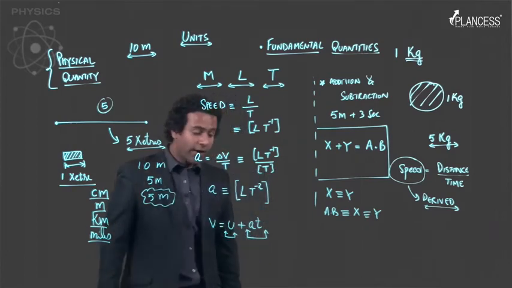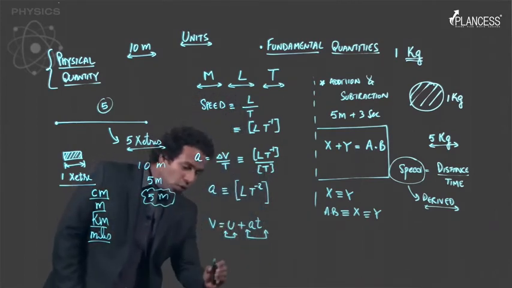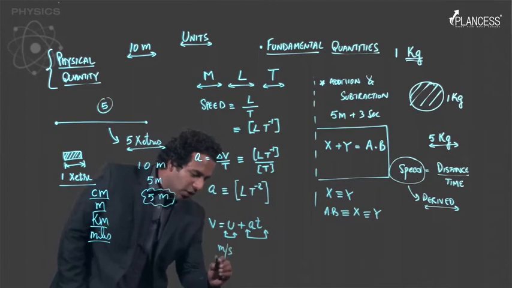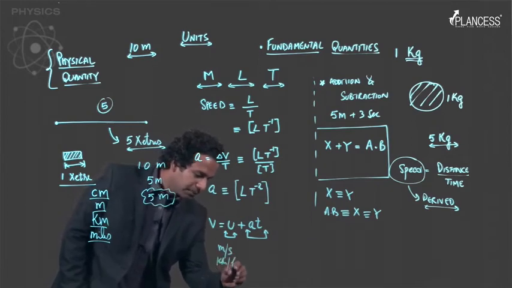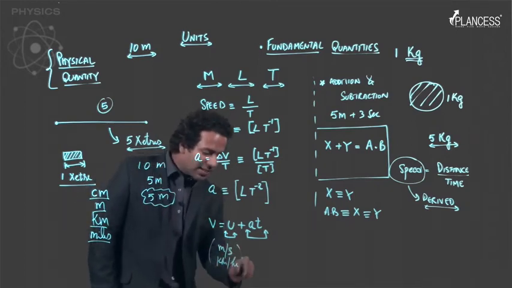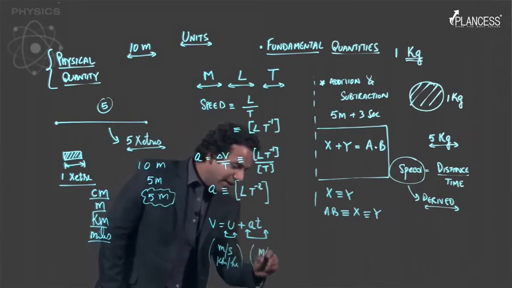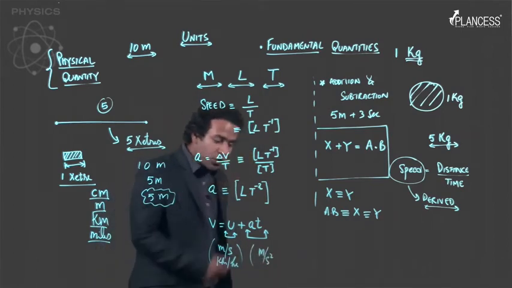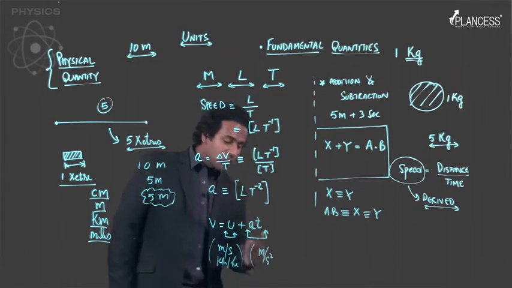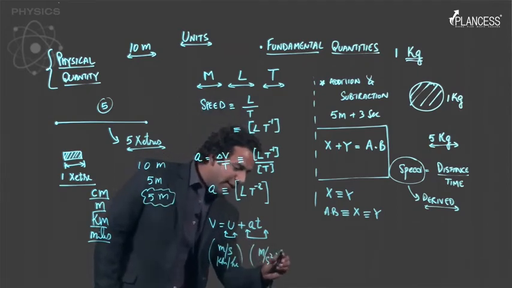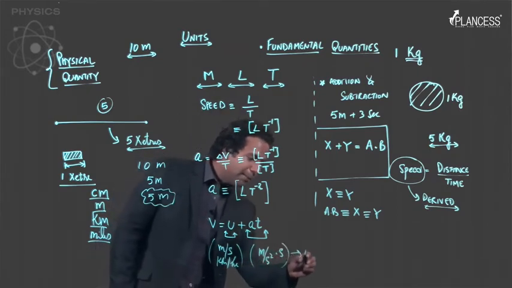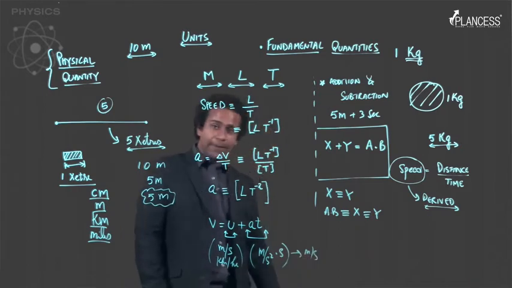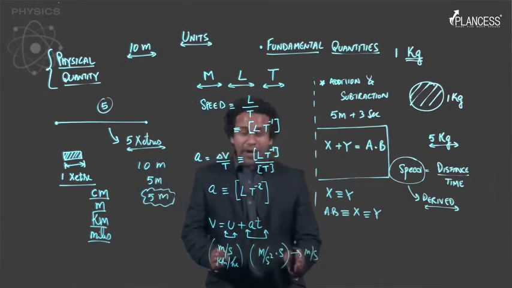So, let's check for it. The speed you know is measured in meter per second or kilometer per hour. Acceleration is measured in meter per second square. So a into t is meter per second square into second, making it meter per second, right? So you can see the unit becomes the same.